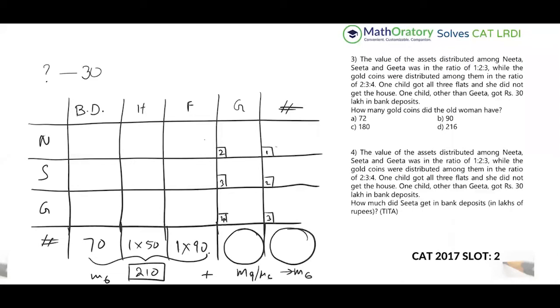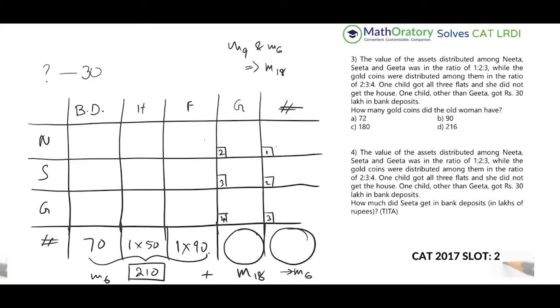Now, I hope you know this. If a number is a multiple of 9 and a multiple of 6, it automatically means it's a multiple of the LCM of 9 and 6, which is 18. So I can just take this off and rewrite it as the gold coins will definitely be a multiple of 18. Now, if I quickly go through the options, all the options are multiples of 18. So that is not helping me at all.